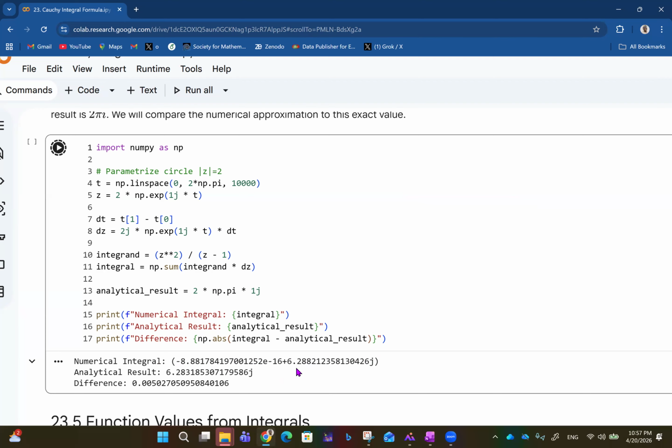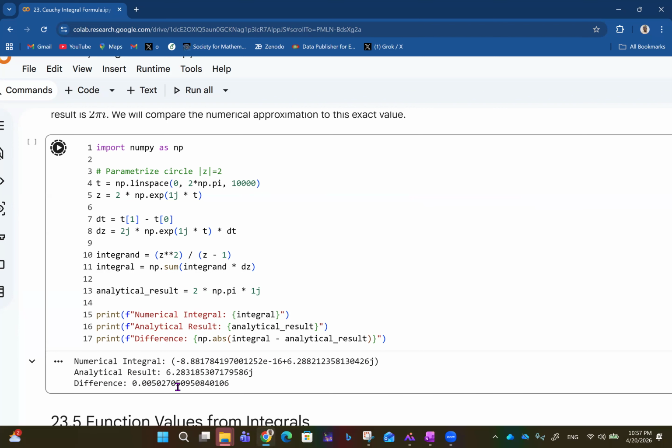So 2 pi is roughly 6.28. Pi is 3.14 and so on, so multiply by 2, you get 6.28 and all that. So the analytical result shows that we have 2 pi i, because this first part is as good as 0. And the difference between this and the analytical result is just about a decimal.